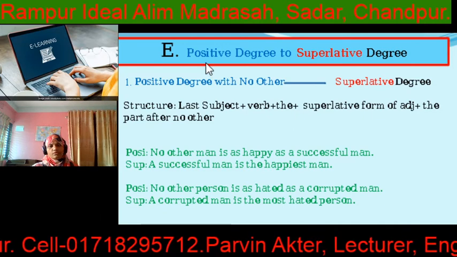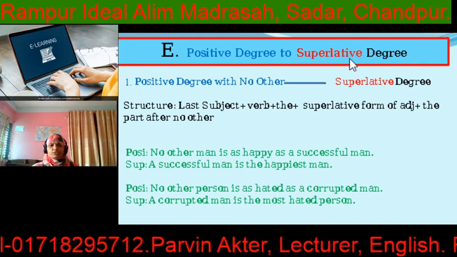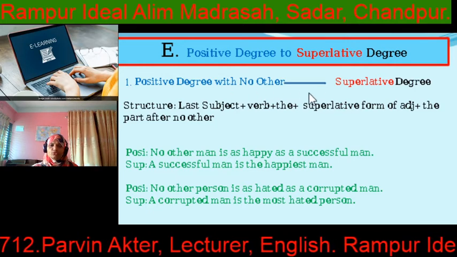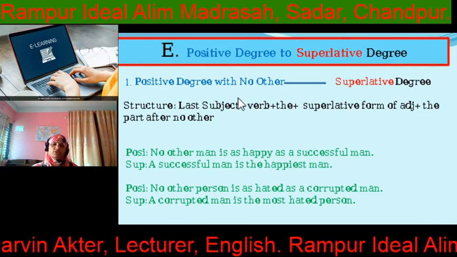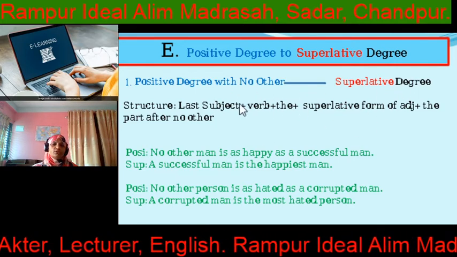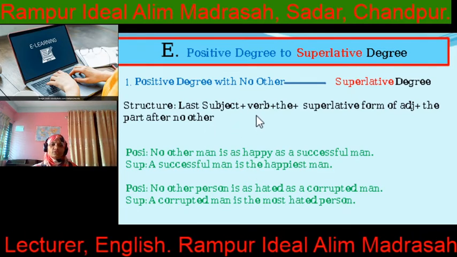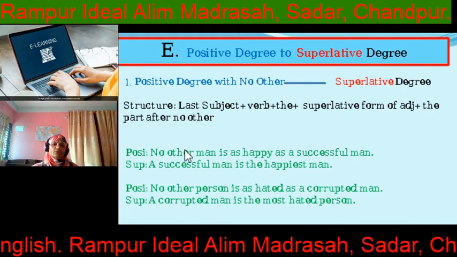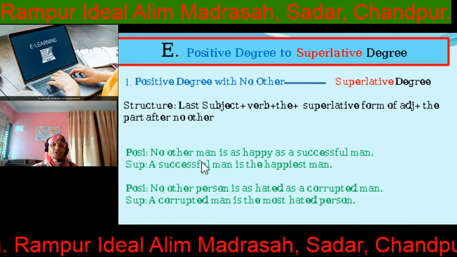E. Part 5. Positive degree to superlative degree. Positive degree with "no other." If there is "no other" in the positive degree, in the case of superlative degree it will be: last subject, verb, the superlative form of adjective, the part after "no other."